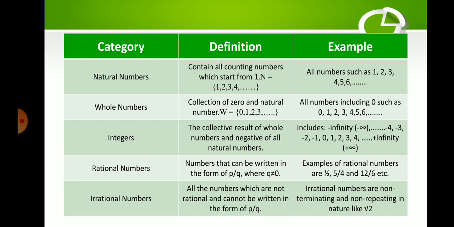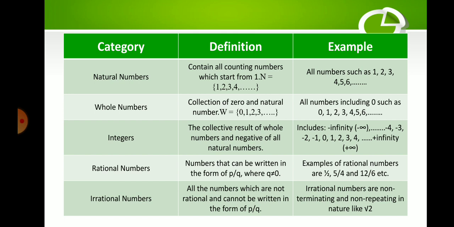Examples include negative infinity, starting as negative 4, negative 3, negative 2, negative 1, 0, 1, 2, 3, 4, and so on infinitely.